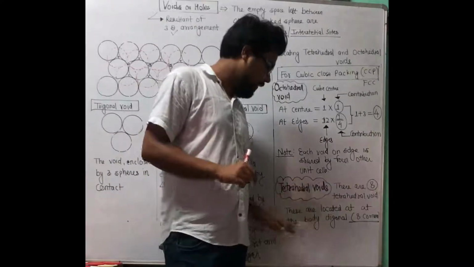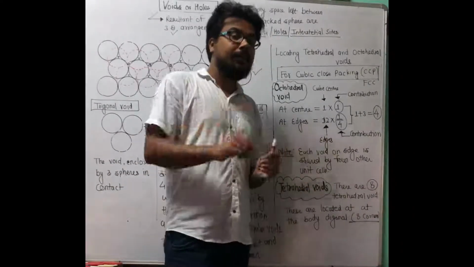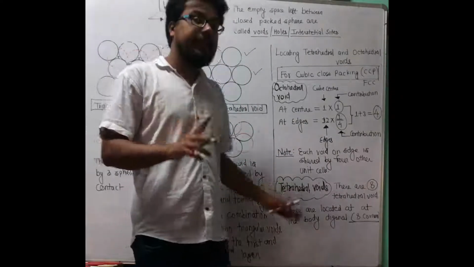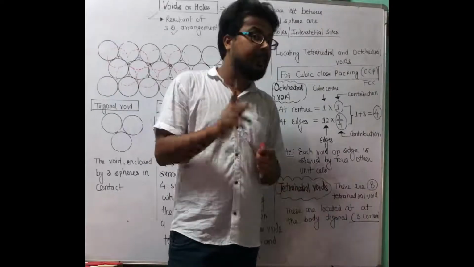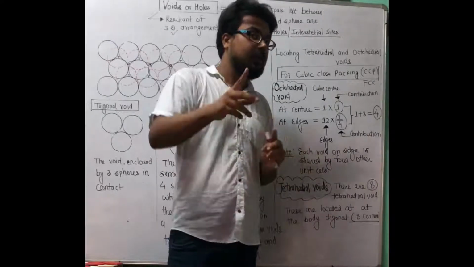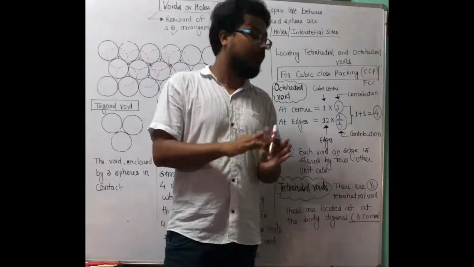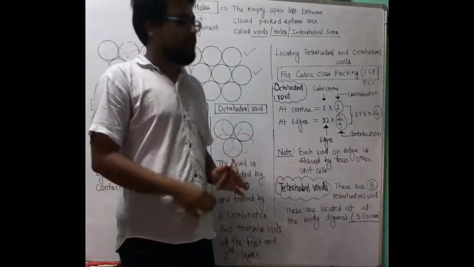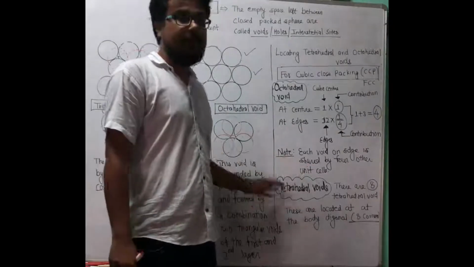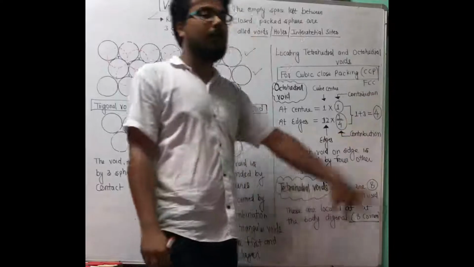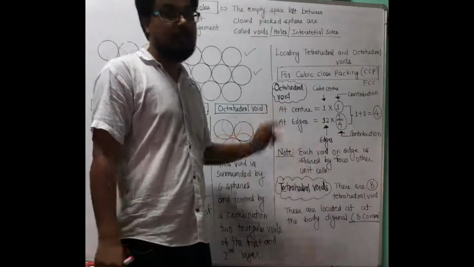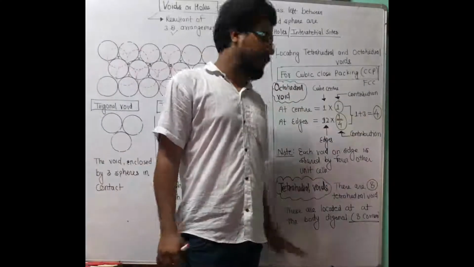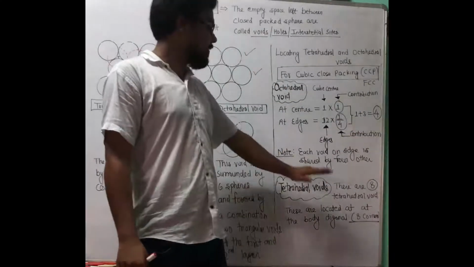These are located on the body diagonals. See, where does a body diagonal end? Corner to corner. And here the total body diagonals can be 4. 4 into 2 is 8. 8 corners simply. So don't remember the body diagonal, just think about 8 corners. So the number of tetrahedral voids, that is 8, is double the octahedral voids. That is very important. Number of OV, octahedral voids, is 4. Number of TV, tetrahedral voids, is 8.